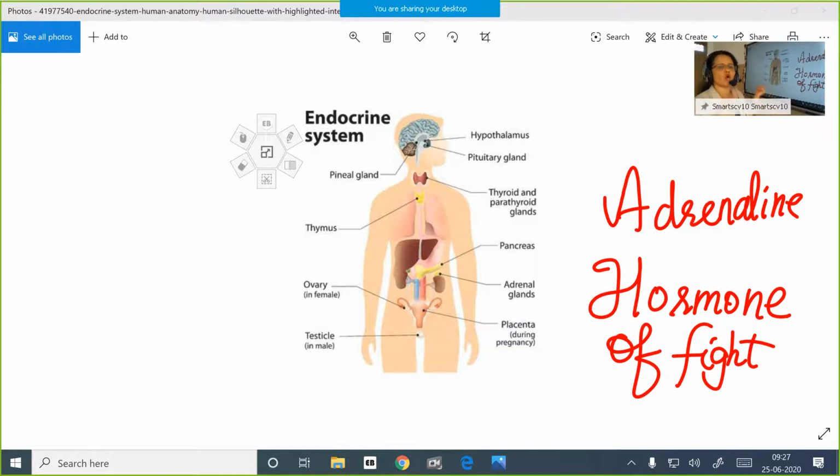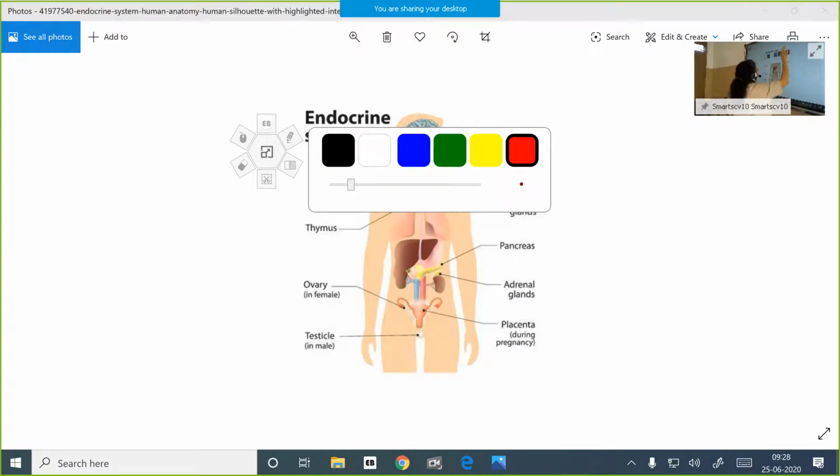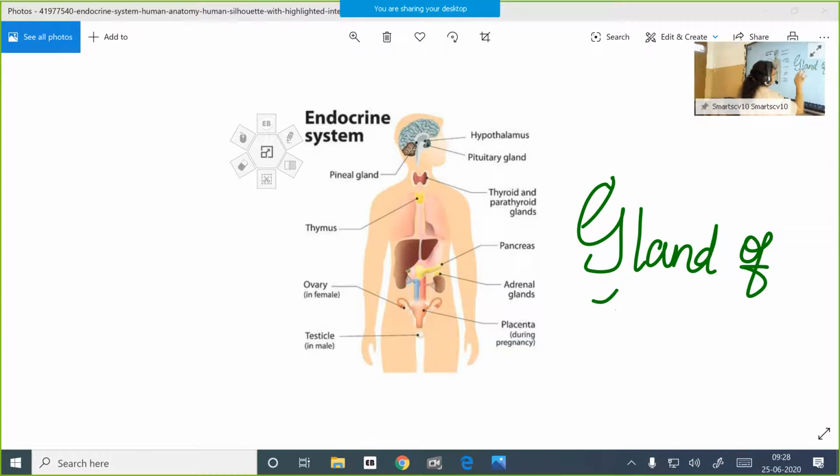Here also this adrenaline hormone pumps more oxygen-rich blood to the muscles of the tongue, and by acting on our heart, the heart pumps oxygen-rich blood as well as to our liver and lungs, etc. So this is how adrenaline hormone prepares us to face an emergency condition. So we will call this adrenal gland the gland of emergency. Okay, that's all about adrenal glands.